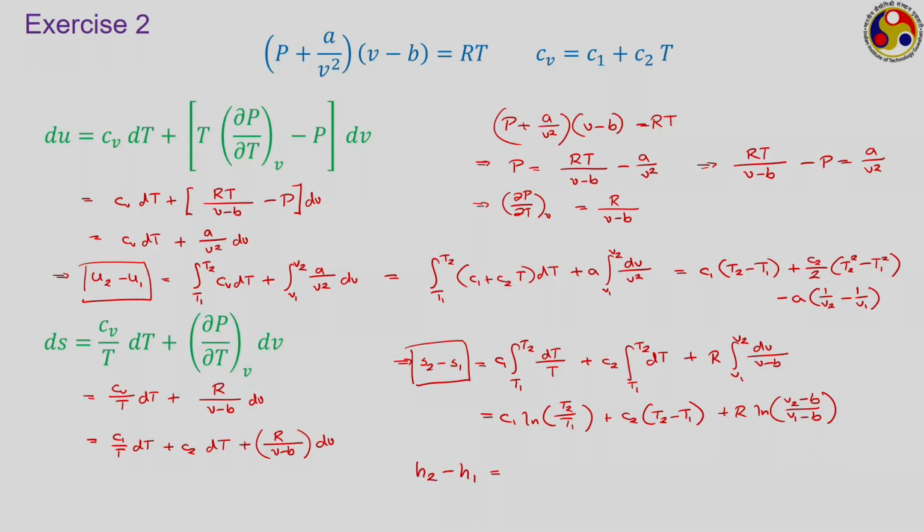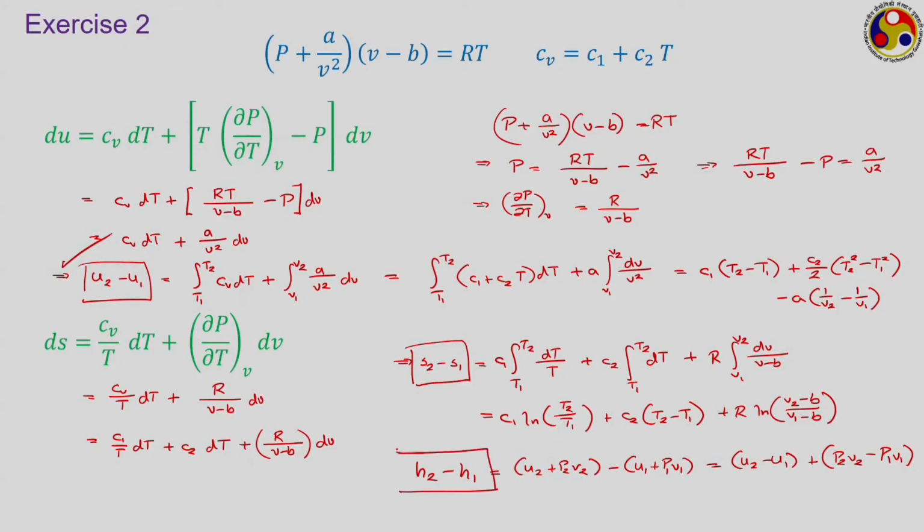Just try to remember the relationship between U and H. What is H2? H2 is U2 plus P2 V2. Similarly, H1 is U1 plus P1 V1. So, we can write this as (U2 minus U1) plus (P2 V2 minus P1 V1). U2 minus U1 already you have evaluated right here, and now you know the PVT relationship, you know state 1 and state 2. So, both P2 V2 and P1 V1, these two products are known to you. So, you can easily calculate this H2 minus H1.